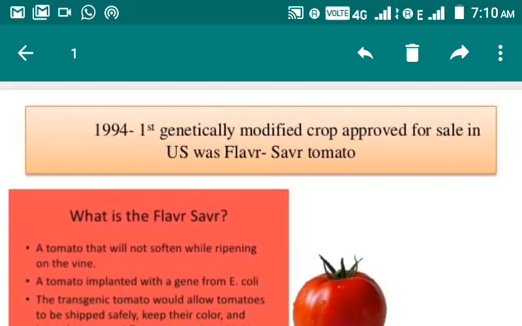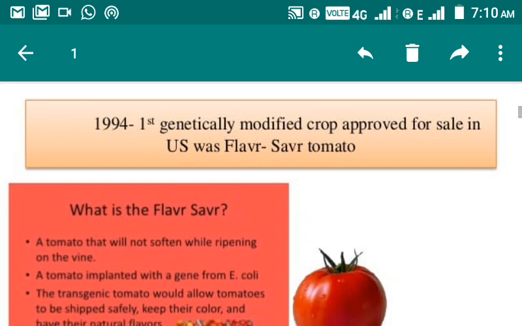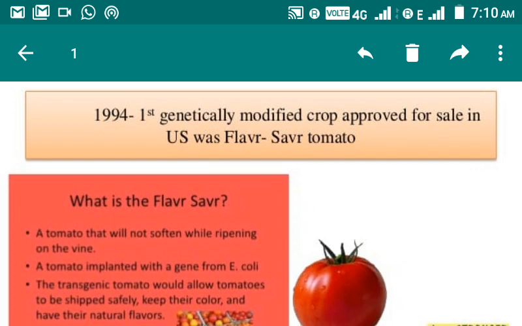Next, in 1994, the first genetically modified crop approved for sale in the US was the Flavr Savr tomato. Again students, this is an important point to remember: the genetically modified plant approved for sale is the Flavr Savr tomato. What is it?